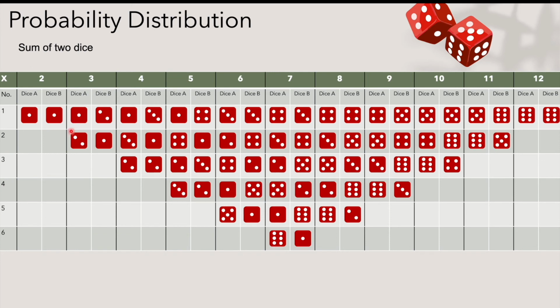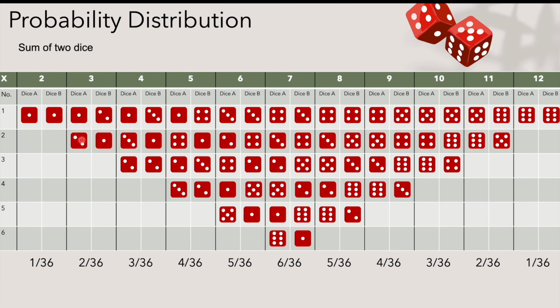So from here, if we count all of these combinations: this is 1 combination, this is 2 combinations, 3 combinations, 1, 2, 3, 4, 5, 6, 7, 8, 9, 10. If we count all of these, it will make 36 possible combinations. So there are 36 possibilities in rolling 2 dice together. Out of those 36 possibilities, each outcome has a certain portion of it. So 2 has only 1 possible combination, so it has 1 out of 36 possibilities, or 1 over 36 probability.